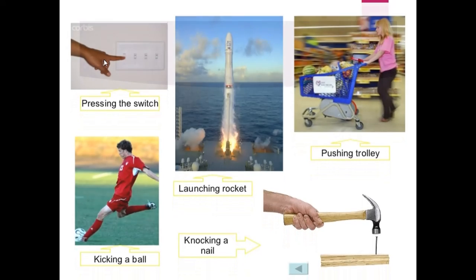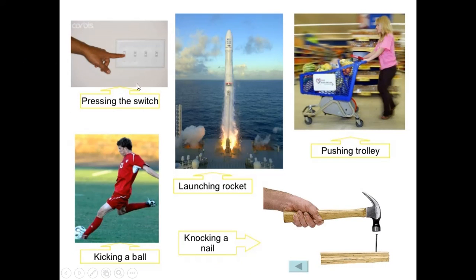Push. So when we are pressing the switch, we are applying a force that is exerted away from our body. So it is an example for push. Then while launching a rocket from the ground, the rocket is launched upward, so the force will be exerted upward. So it is an example for push.